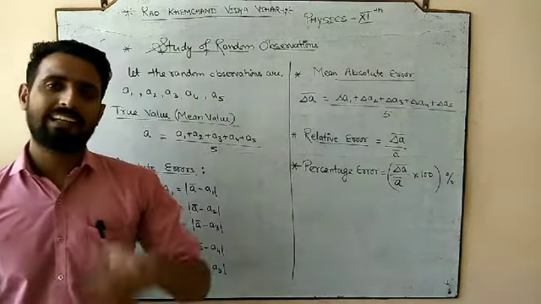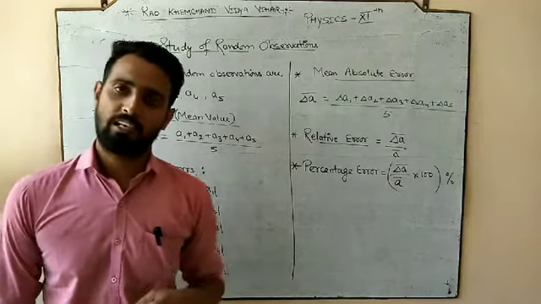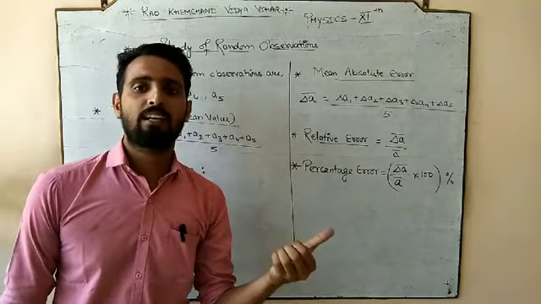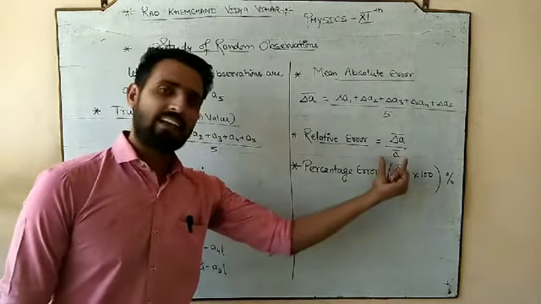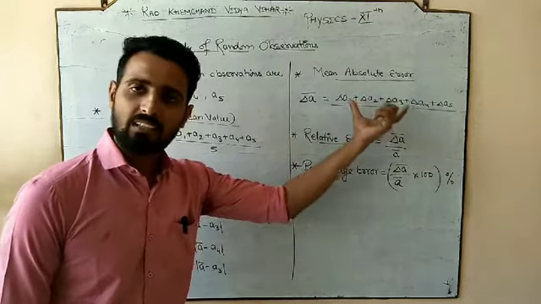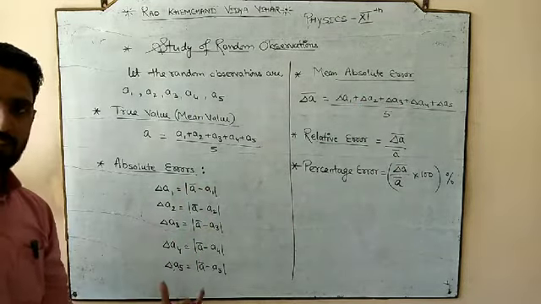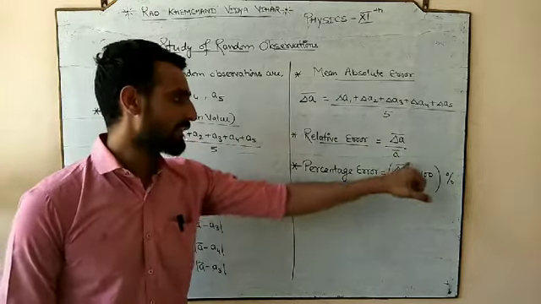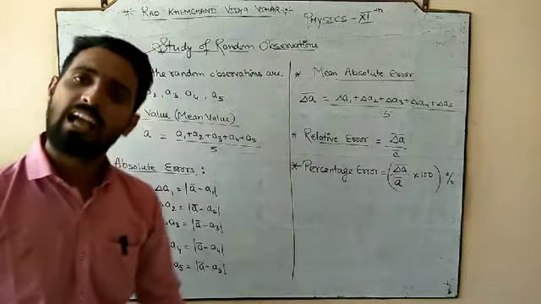It is similarly like calculating the percentage marks obtained. So marks obtained divided by total marks into 100. So error, but which error? Mean error. Here the errors are individual, so that's why we will calculate the mean error by the mean value into 100%.